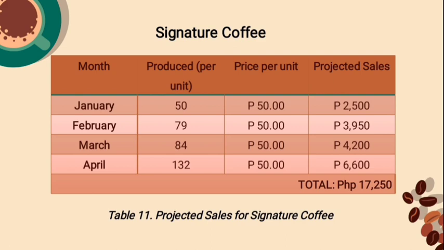The projected sales for Signature Coffee. In the month of January, produce per unit is 50. Projected sale is 2,500. In the month of February, the produce per unit is 79 and the projected sale is 3,950. In the month of March, the produce per unit is 84. The projected sale is 4,200. In the month of April, produce per unit is 132. The projected sale is 6,600 and the total of 17,250.